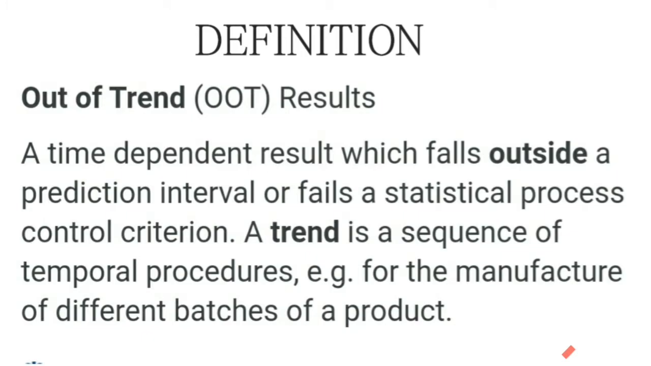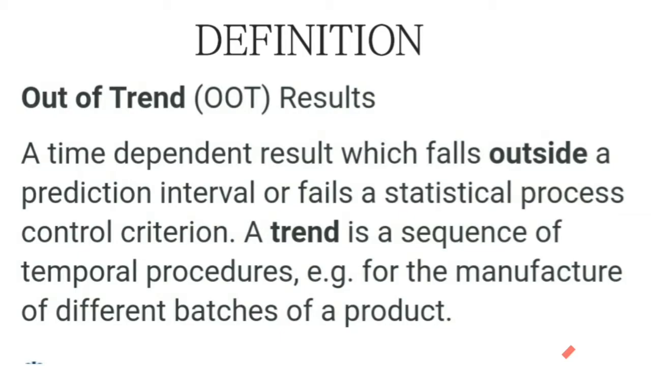Now I will give you an easy definition. What is the definition of out of trend? A time dependent result which falls outside a prediction interval or fails a statistical process control criteria. A trend is a sequence of temporal procedure, for example the manufacture of different batches of a product. In the definition we can see that historical data is required to make a trend for upcoming results. If all results are coming within that trend, all results are passed.